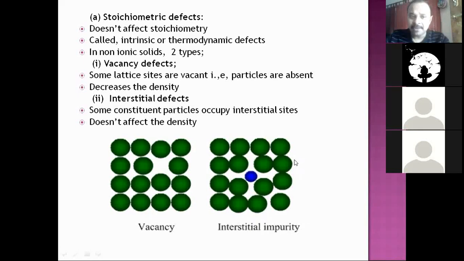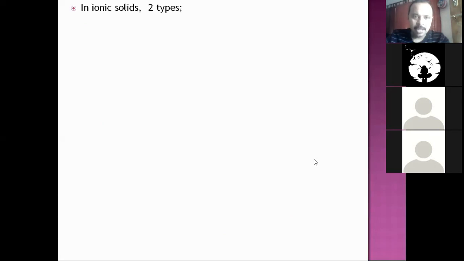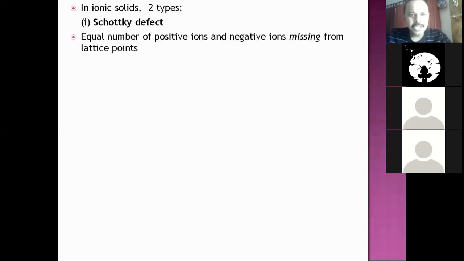Now similar defects are seen in ionic solids. Two types of defects. Fine. In ionic solids, there are two types of stoichiometric defects. One is Schottky defect. What is this Schottky defect all about? Equal number of positive ions and negative ions are missing from lattice points.